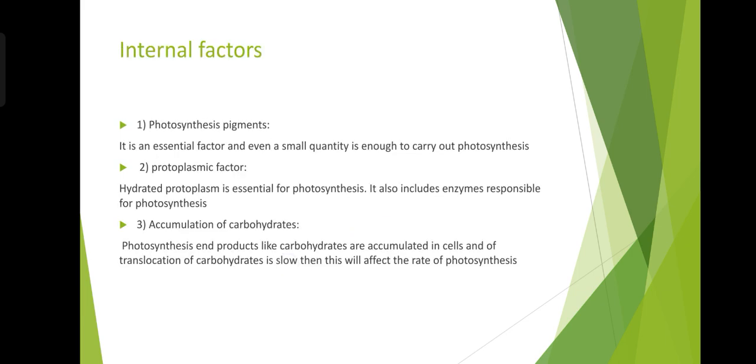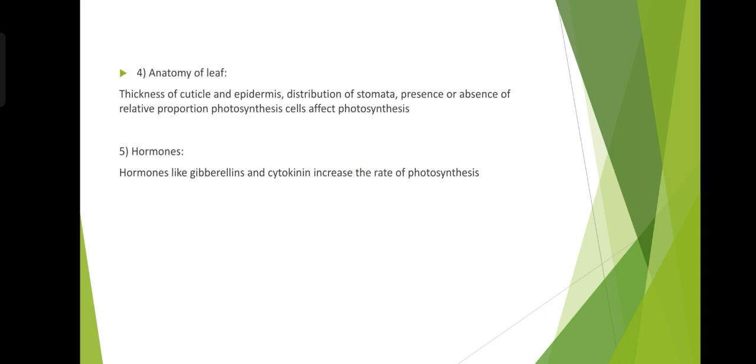Internal factors. Photosynthetic pigments. It is an essential factor and even a small quantity is enough to carry out photosynthesis. Protoplasmic factor. Hydrated protoplasm is essential for photosynthesis. It also includes enzymes responsible for photosynthesis. Accumulation of carbohydrate. Photosynthesis end products like carbohydrate are accumulated in cells, and if translocation of carbohydrates is low, then this will affect the rate of photosynthesis.